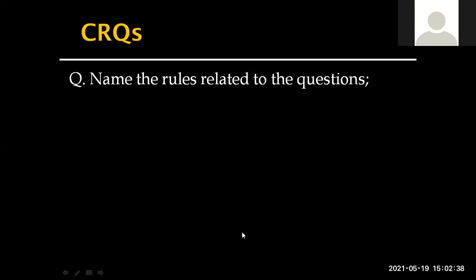Okay. So, that's fine. We were discussing the atom and writing the electronic configuration, the basic needs and requirements, right? At the end of the last session, we had a few interesting questions. So we'll look into those questions and proceed further. In today's class, this is called concept revision questions. Name the rules related to the questions given here.